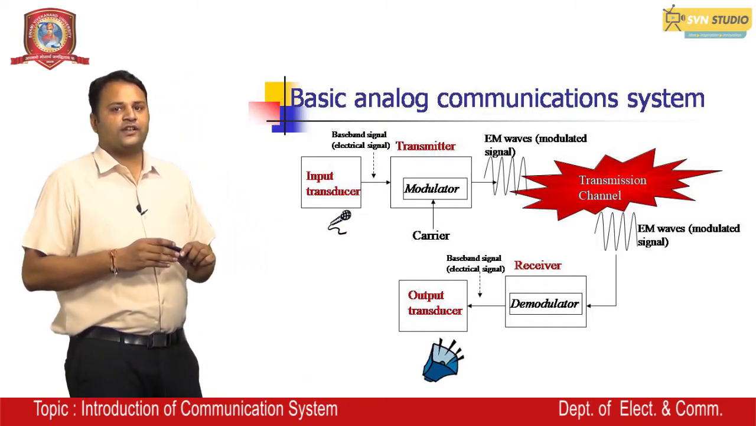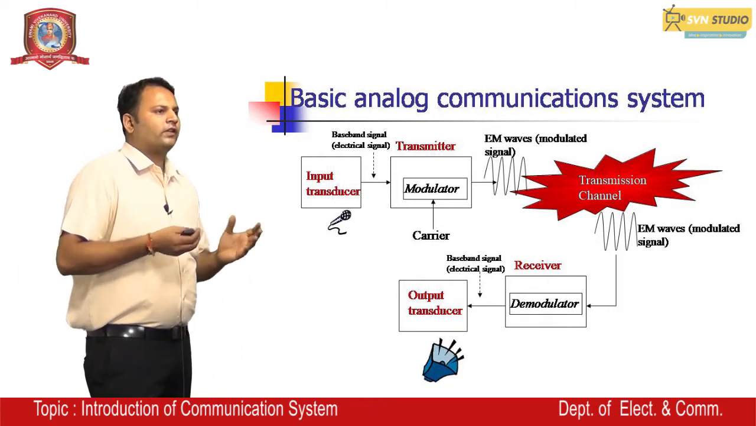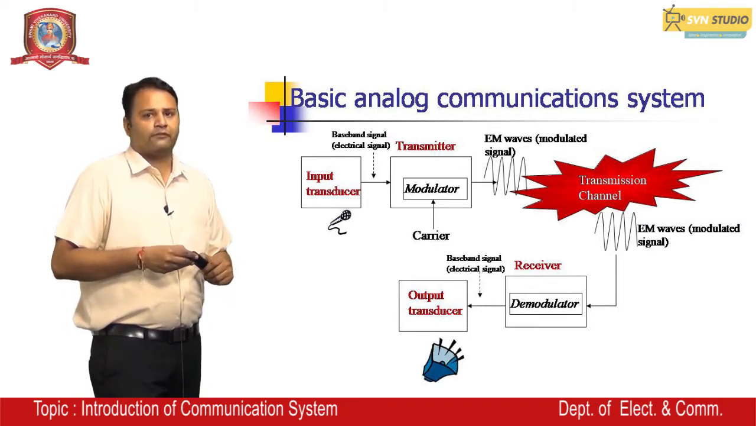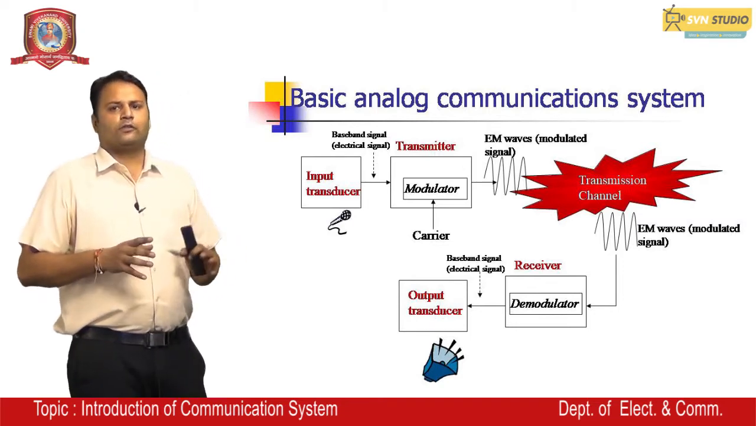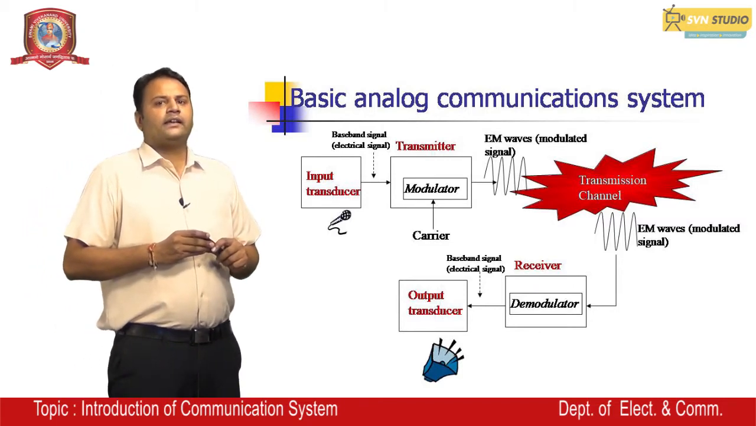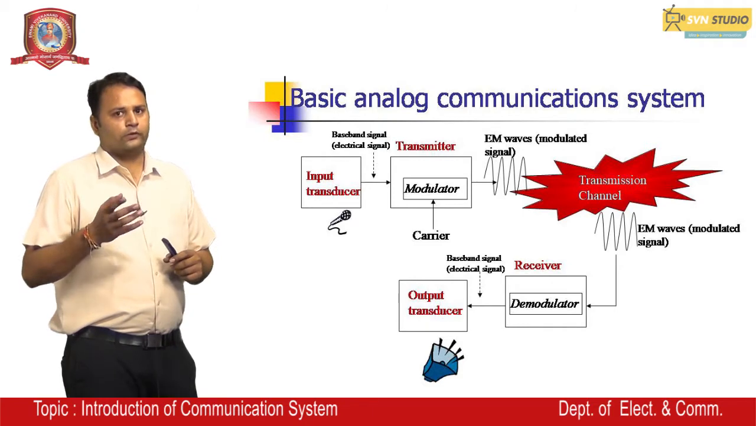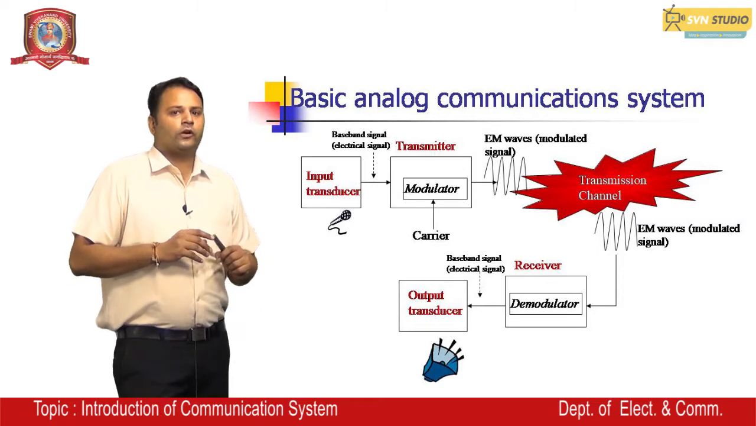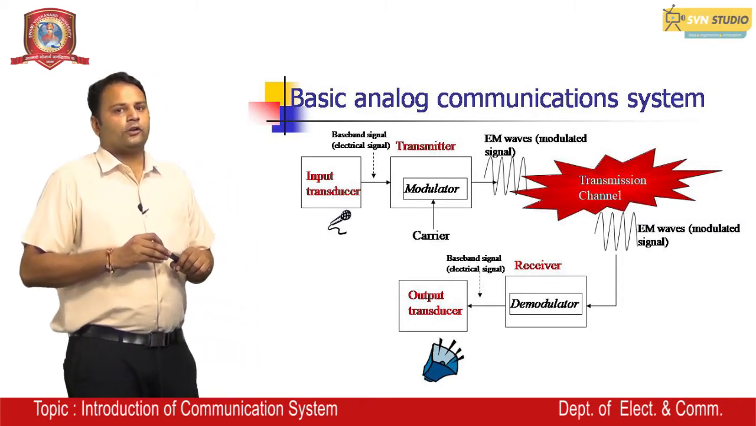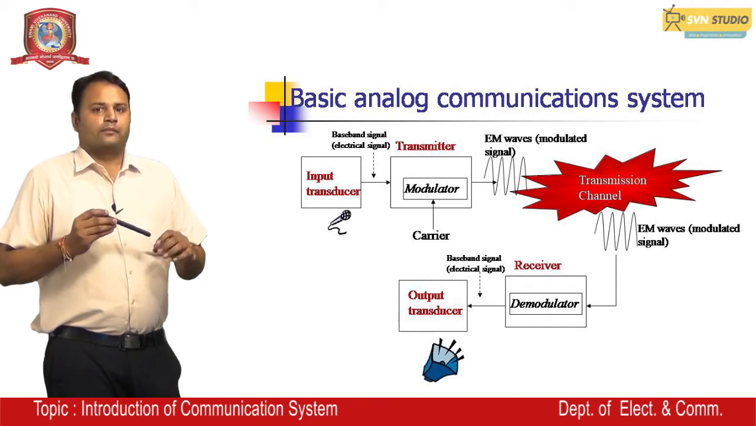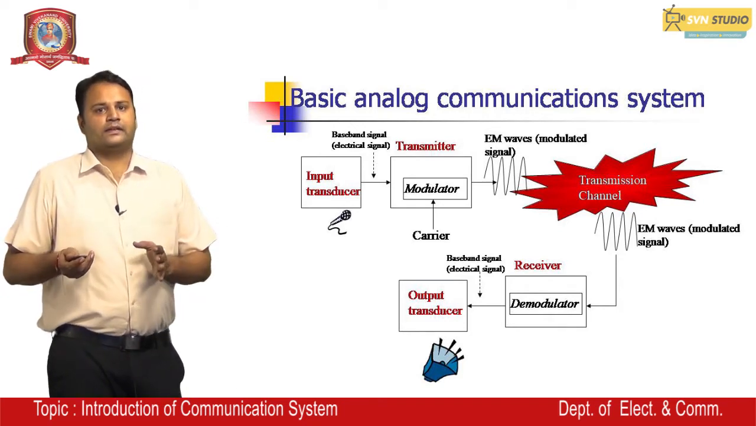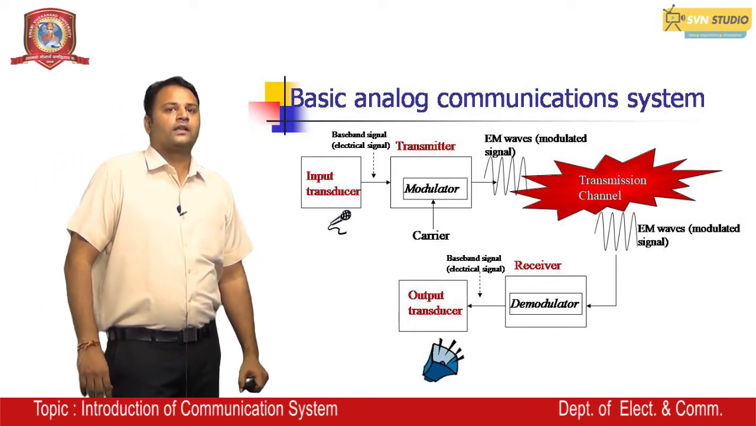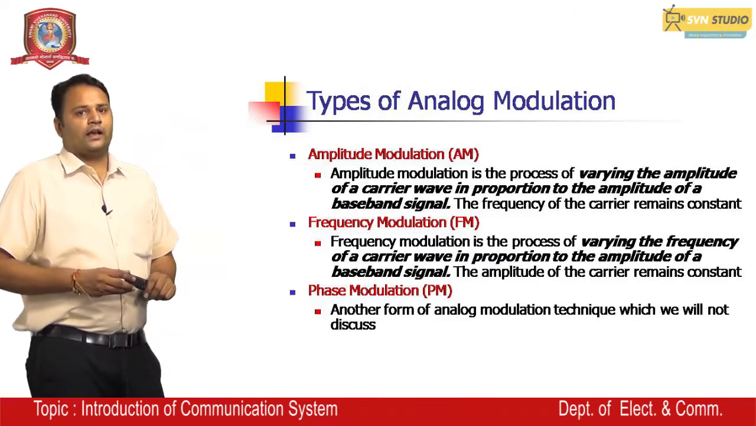Then we have a transmission channel. The transmission channel has many forms, like wireless transmission, wired transmission, coaxial transmission, and optical fiber transmission. We can use any one of them. Next, the EM wave, that is the modulated signal, is received by the receiver, which now demodulates the signal. After the demodulation process, the baseband signal is extracted in the receiver section, and the output is passed to the output transducer.